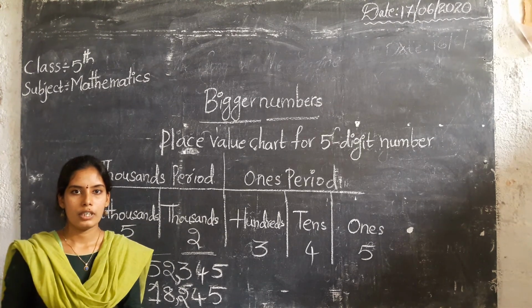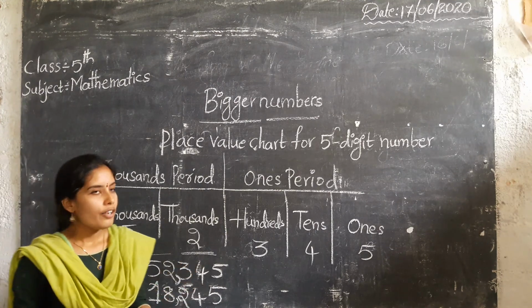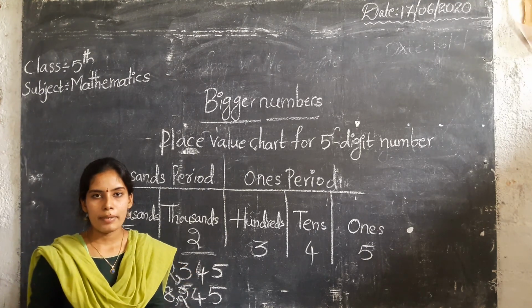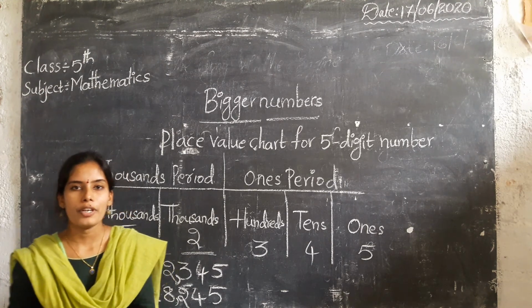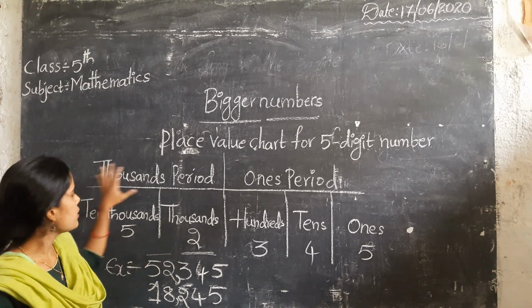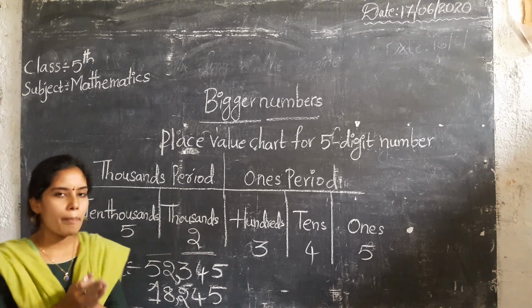This is about the place value chart for 5-digit number. Okay children, in this class this is what we learned: the greatest 2-digit number, the greatest 3-digit number, how to frame the 4-digit number, how to frame the 5-digit number, how to use the place value chart, and how to read the number. These topics are covered.